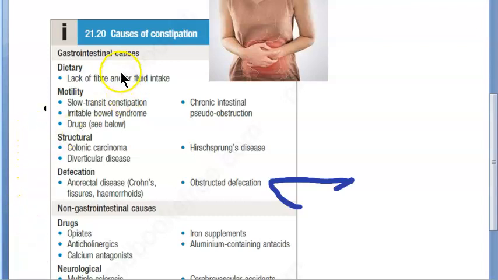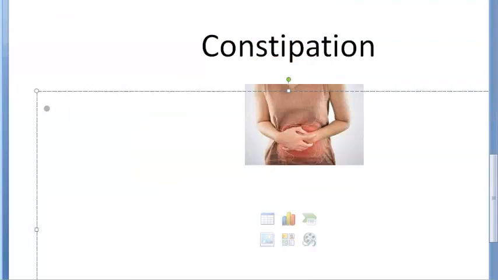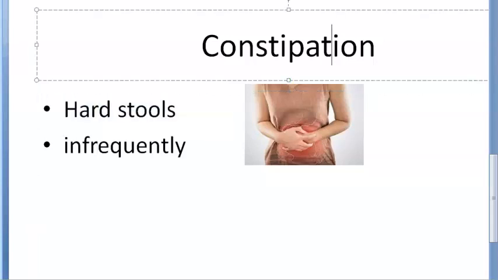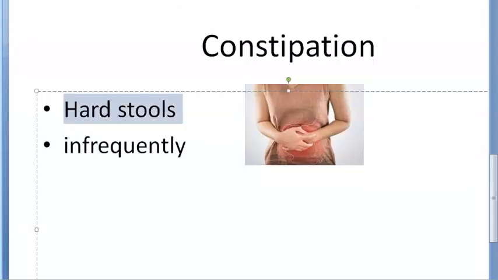In this video, let's look at the causes of constipation. We want to look at why constipation happens. First of all, what is constipation? Constipation is the passage of hard stools infrequently. Okay, fine, so I will pass hard stools infrequently.